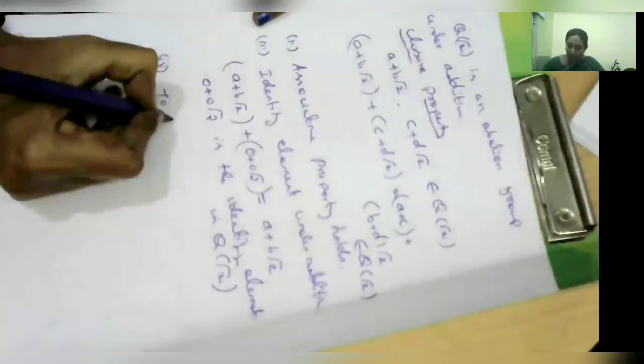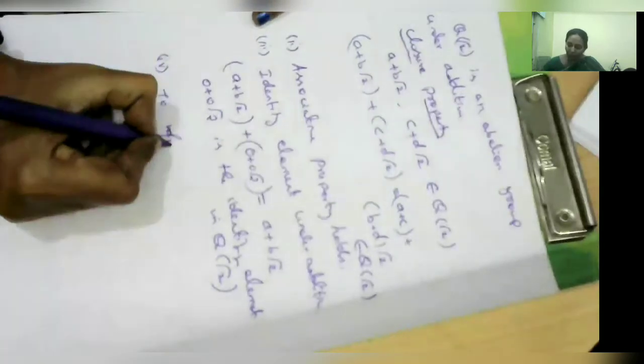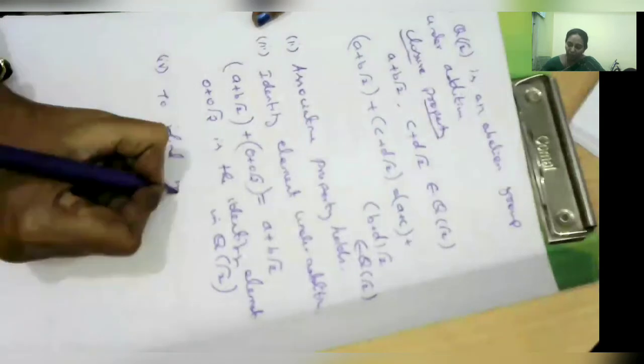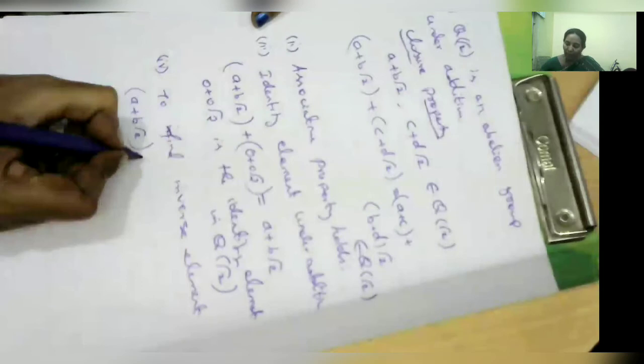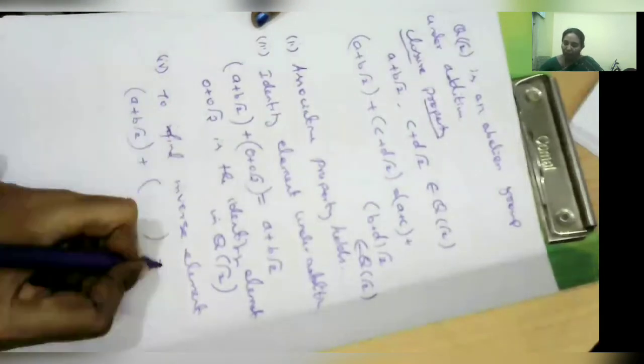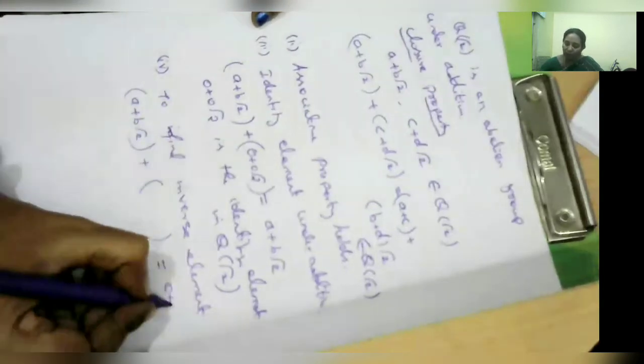The next one is the fourth one, inverse. To find the inverse element, our element is a plus b root 2, plus another one, the inverse element, and this must equal 0 plus 0 root 2. For a plus b root 2, the inverse element is minus a minus b root 2.